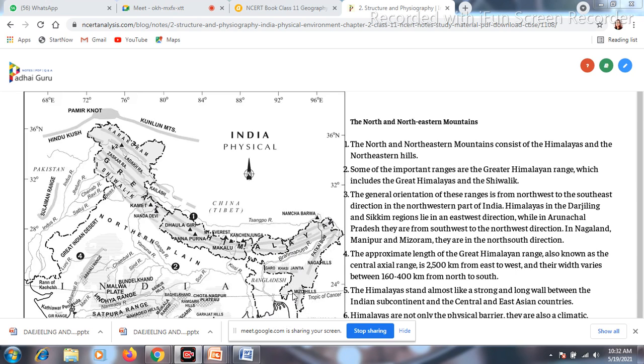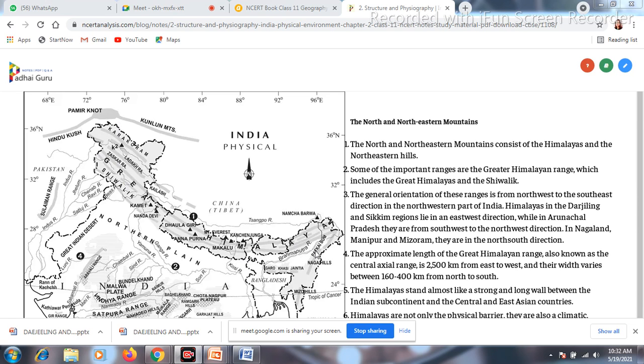In case of the Himalaya, the total range is 2500 km, and the width of the Himalaya varies. The width is almost 400 km in parts of Kashmir, and it is 150 km in the part of Arunachal Pradesh.